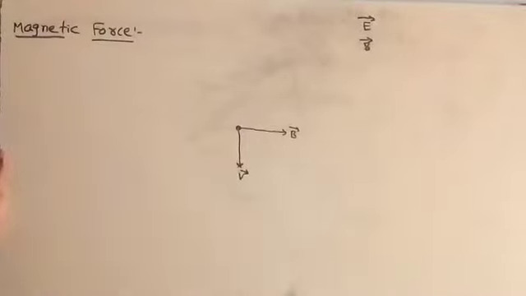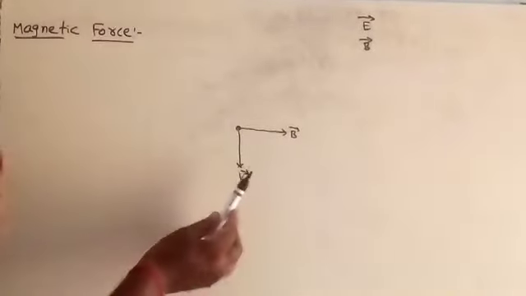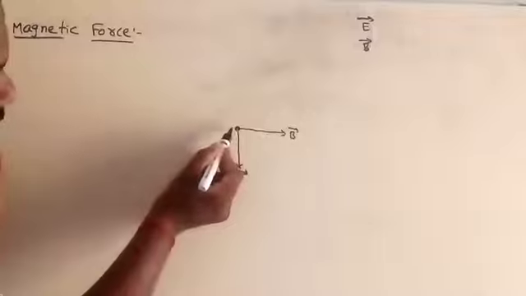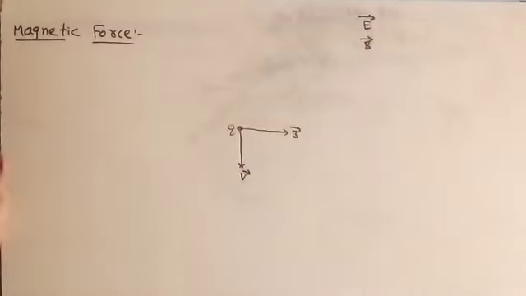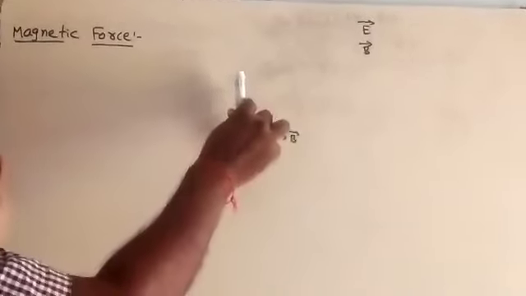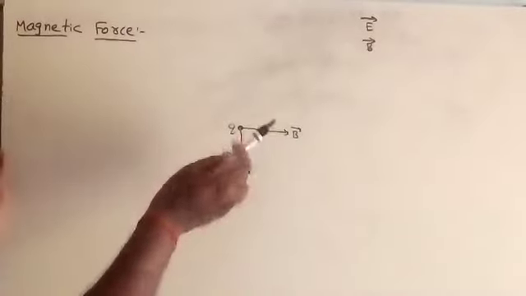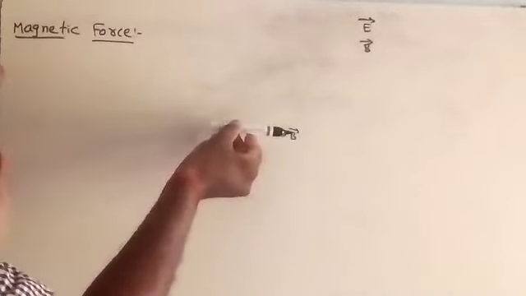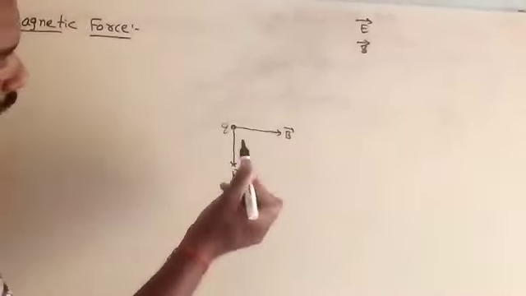Now here in one particular region, a particle of charge Q is there. It is moving with velocity V bar, and the magnetic field is acting in this direction.